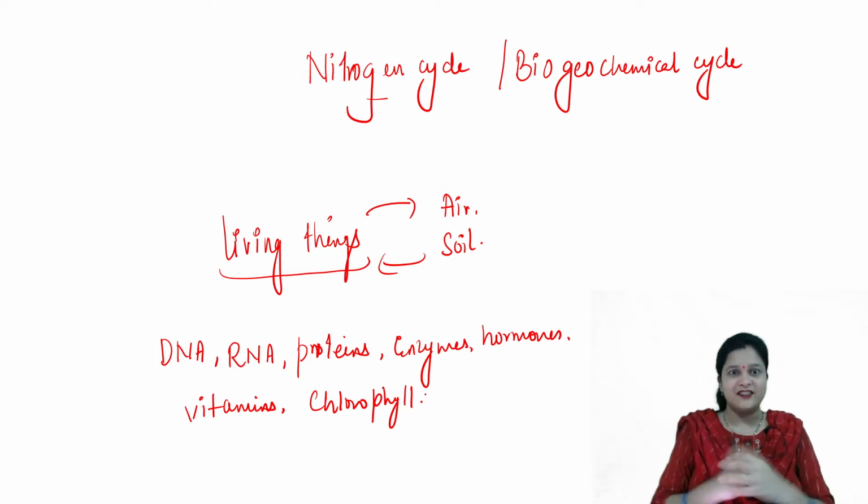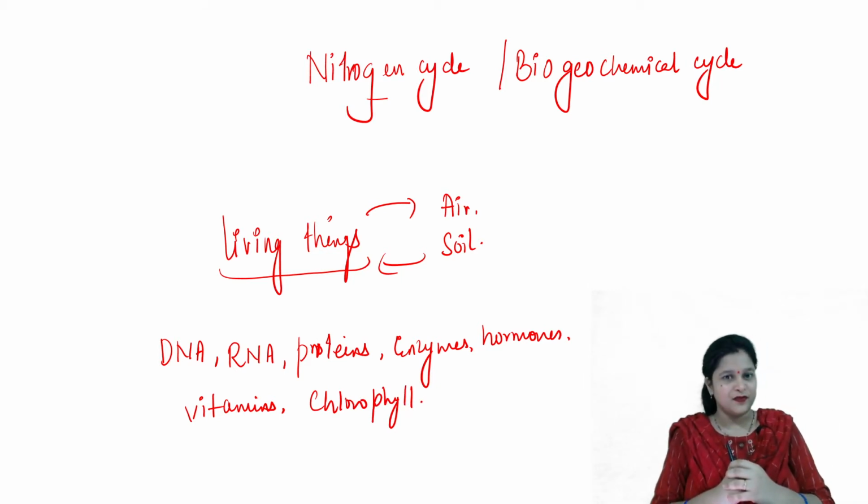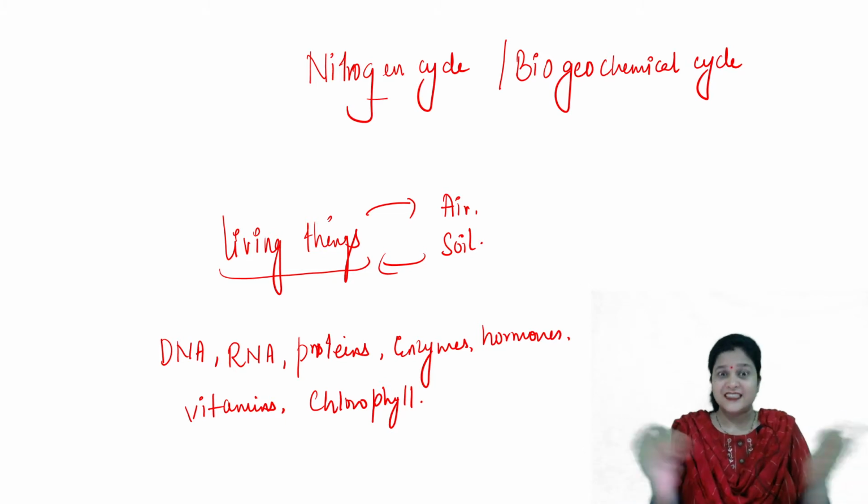So that's why living things need nitrogen. But from where do they get nitrogen?